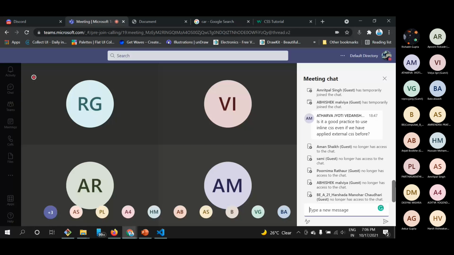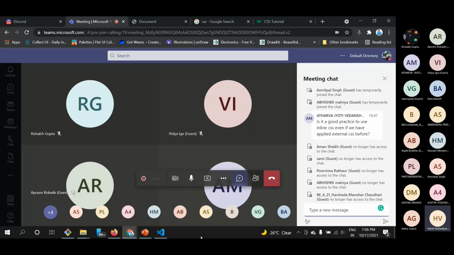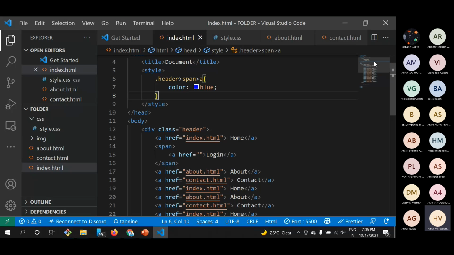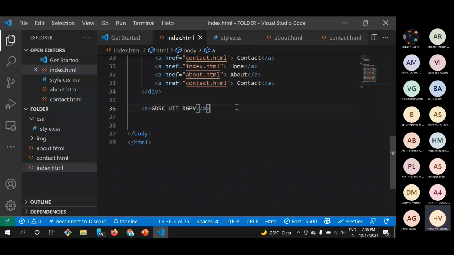Suppose there's a whole web page for which I have written some CSS as external CSS. If I want to change something just for this anchor tag and I use some inline CSS here, then there is no issue. But if I am using inline CSS for each and every object, then it will not be considered a good practice.